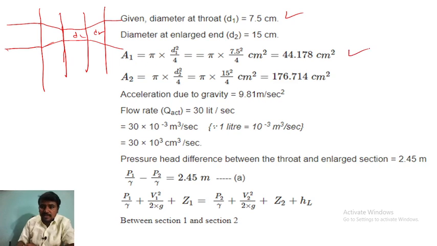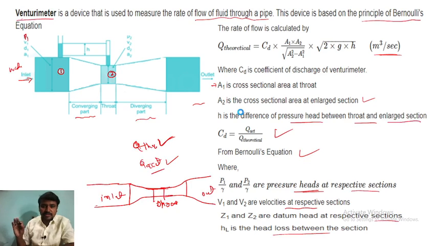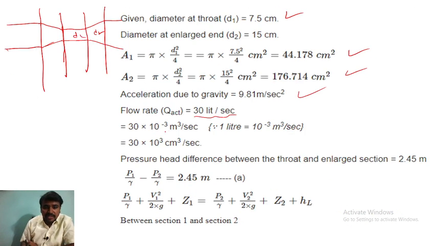A1 is the area of this one, A2 the area is 176.714 centimeter square. Acceleration due to gravity, you know, is 9.81 meter per second square. Flow rate Q actual is 30 liter per second, which is given in the question. So this is the given in the question, right? So 30 into 10 raised to power minus 3 meter cube per second, in centimeter cube it becomes 30 into 10 raised to power 3 centimeter cube per second.